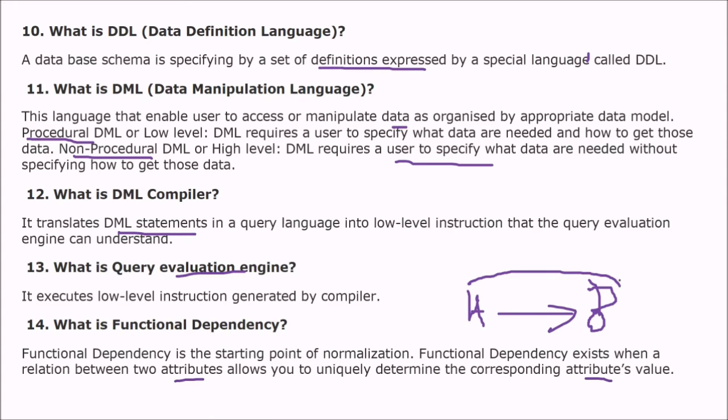So if B is functionally dependent on A, A will uniquely identify B.